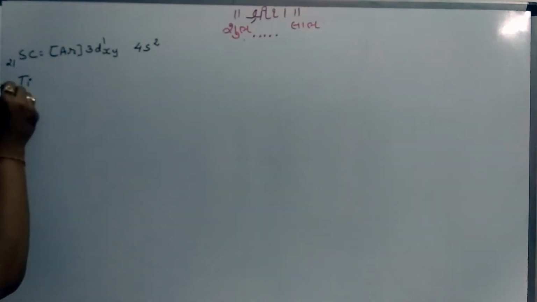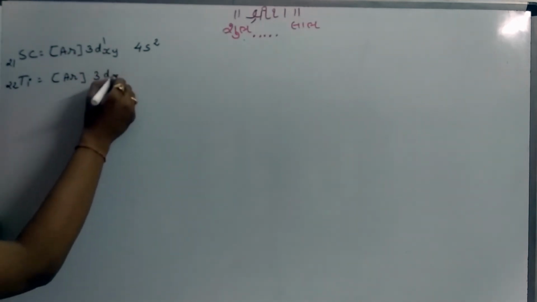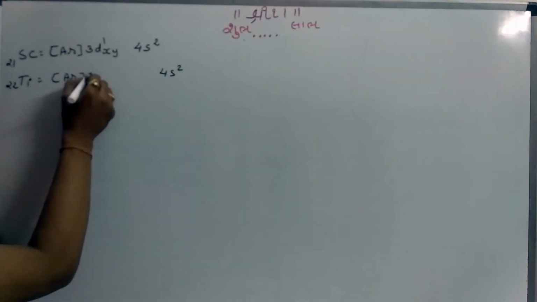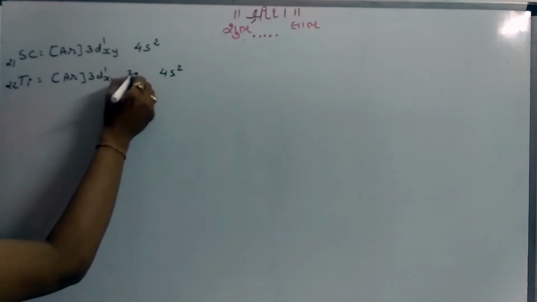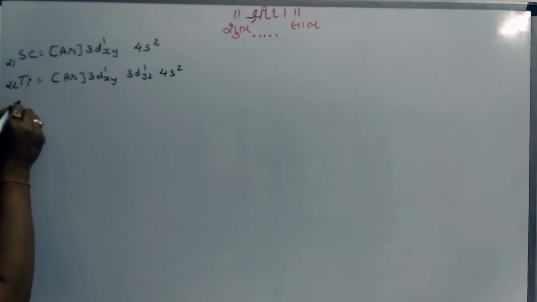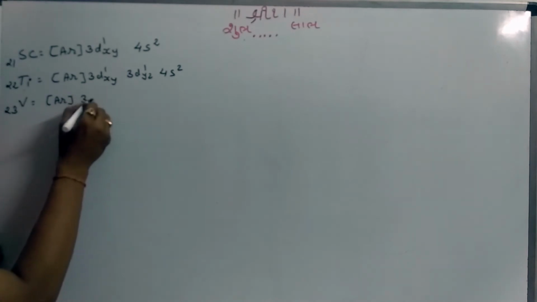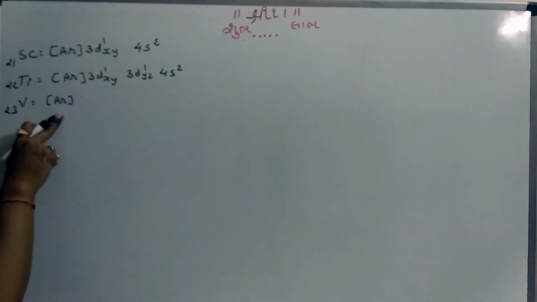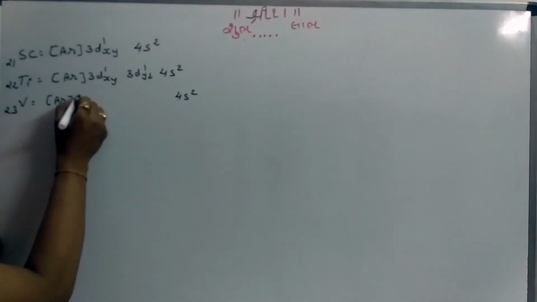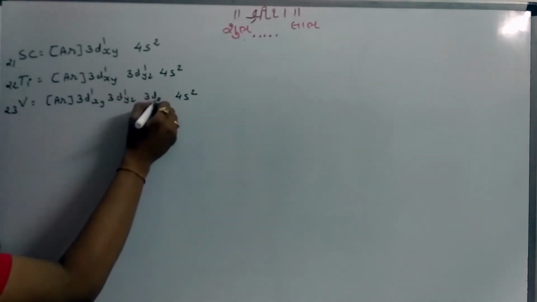After scandium, the element is titanium, 22, that is argon core, 18 electrons like argon, 2 electrons in 4s, so 20, 21 and 22. After titanium, that is vanadium, number 23, so argon core, 18 electrons like argon, 4s2, that is 20, 21 in dxy, 22 in dyz, 23 in dzx.